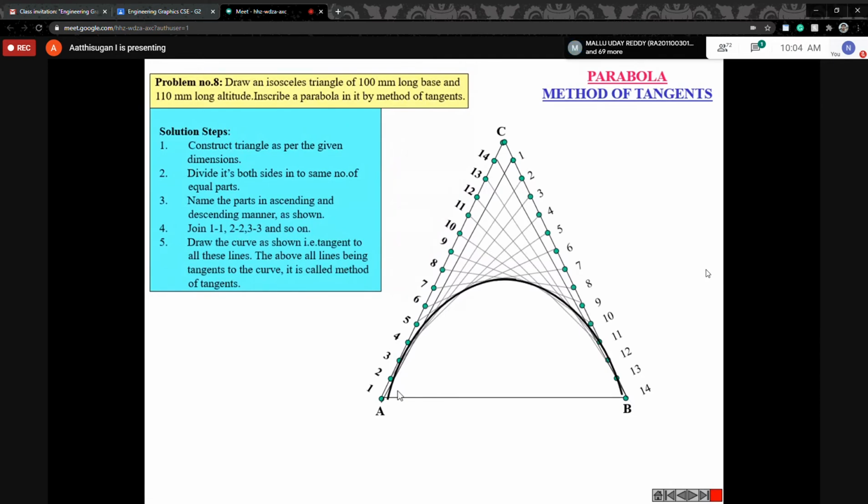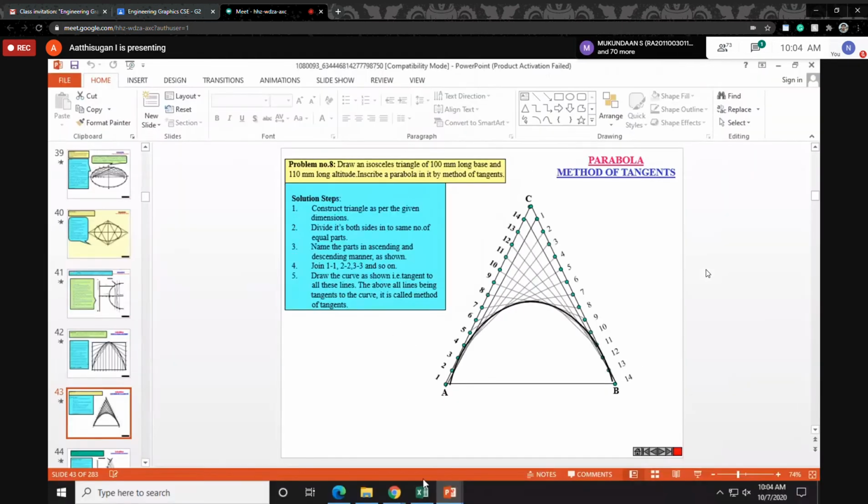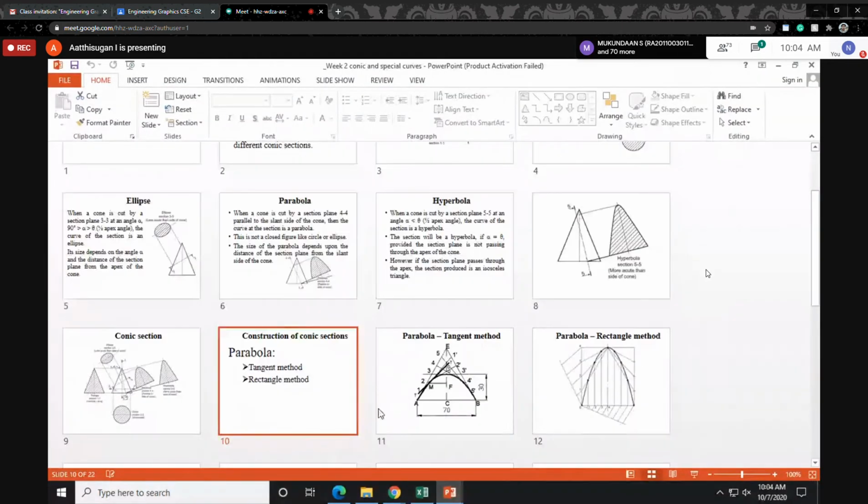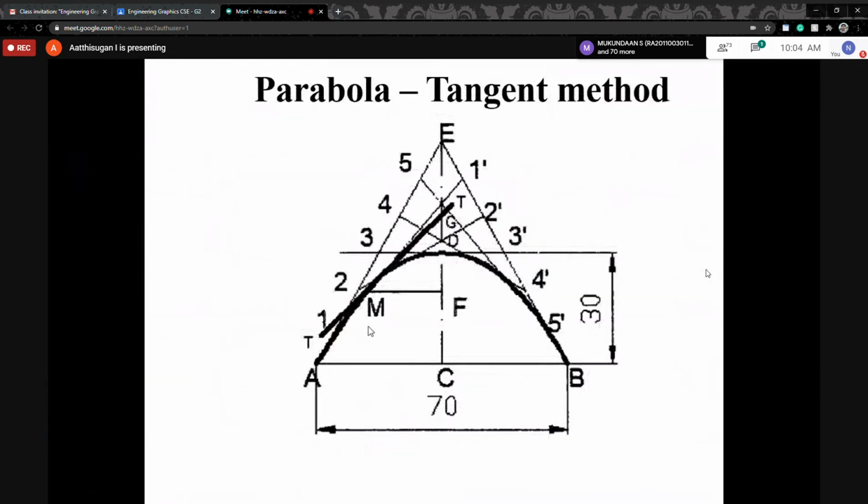Here they divided more. You can divide it into less also. For this case, I'll explain one small diagram. Here you don't have animation, but you can understand easily. Here the same concept, the tangent method. This may be 100 in our case, this may be 80, so you can double it. Total 160 will come.